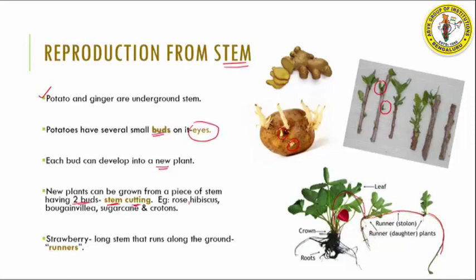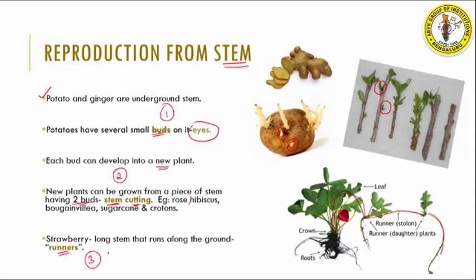So these stems that give rise to the plant are what is called runners. Okay, so this is another method of reproduction by stem. So what are the methods? Either through buds or eyes. This is the first one. The second one is through stem cutting, and the third one is by using runners.